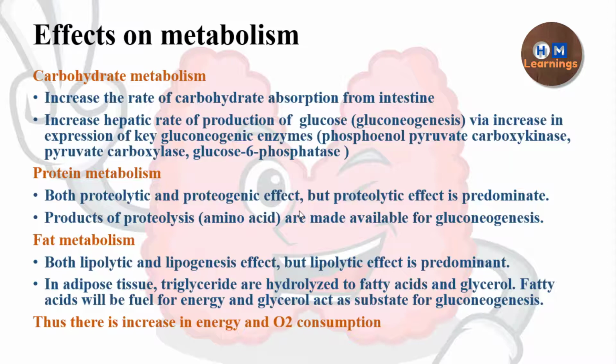So in all these processes, you can see, on the one hand there is anabolism of glucose, anabolism of protein, anabolism of lipid. On the other hand, there is catabolism of carbohydrate, catabolism of protein, and catabolism of lipid. So both pathways, which are totally opposite, are happening. In both pathways, energy is consumed. So there is no use of such pathways.